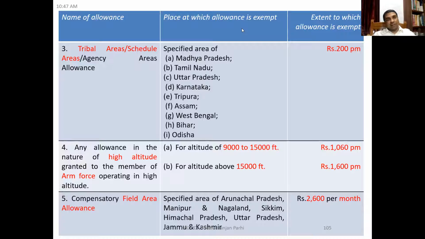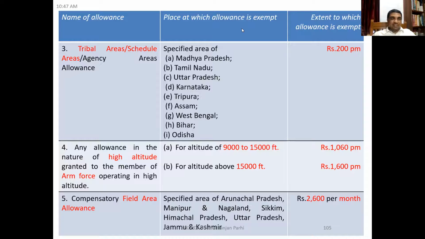Then you see another type of allowance. Tribal area allowance, scheduled area allowance, agency area allowance. And if it is given in the specified areas of Madhya Pradesh, Tamil Nadu, Uttar Pradesh, Karnataka, Tripura, Assam, West Bengal, Bihar, and Odisha, exemption is rupees 200 per month.